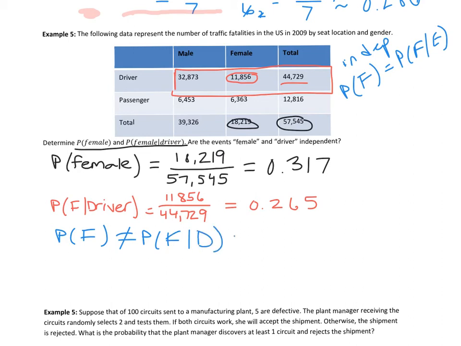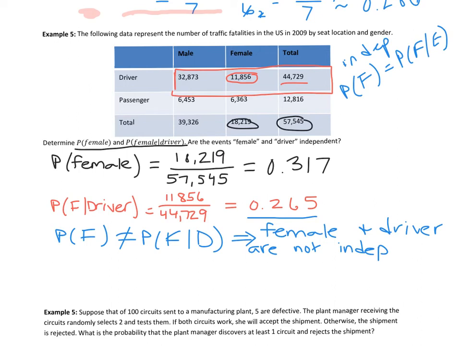Okay, so we're going to conclude that female and driver are not independent. All right, and then once we determine that they're not independent, that they're conditional events, we would go back and see what kind of conclusions we can draw, right? So for instance, if the proportion of females in the drivers is smaller than the overall sample, what does that mean? Does that mean females are better drivers? Stuff like that. So it would be the beginning of a discussion. Okay.